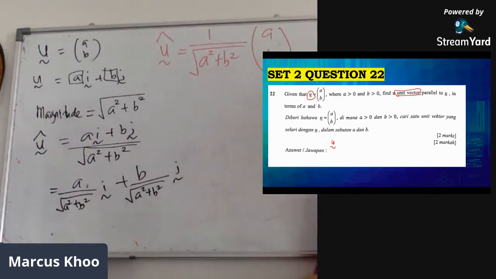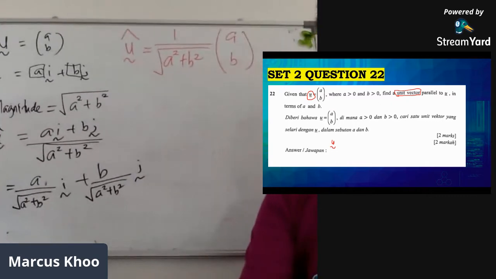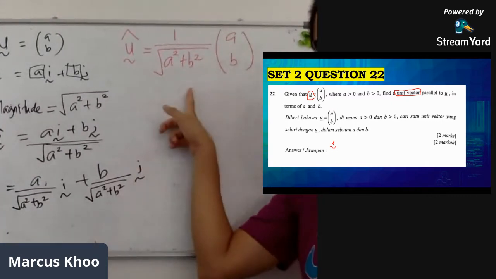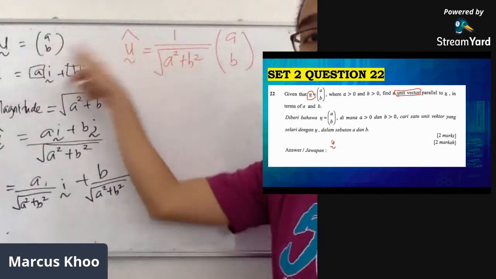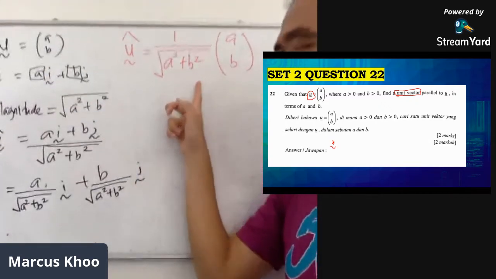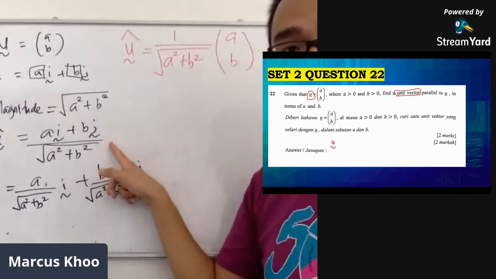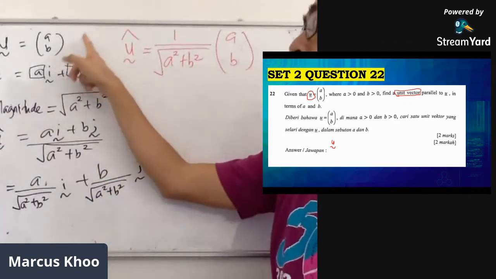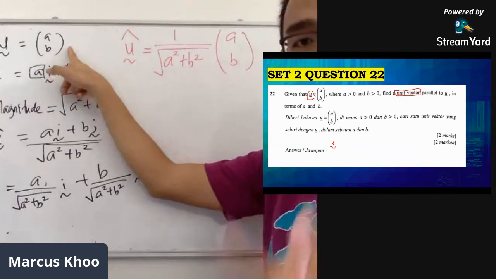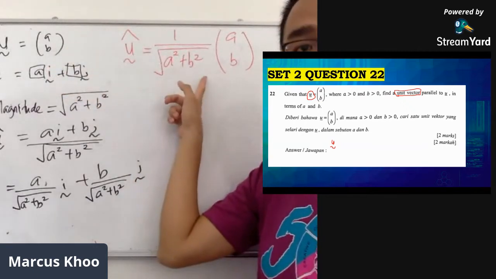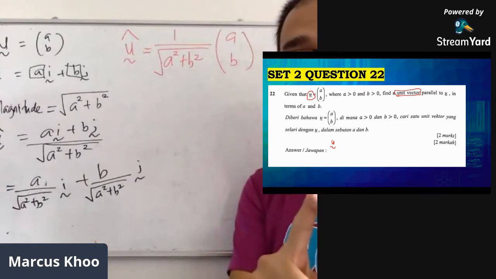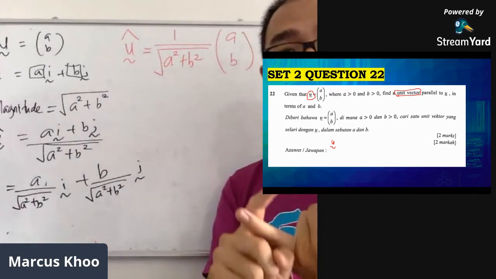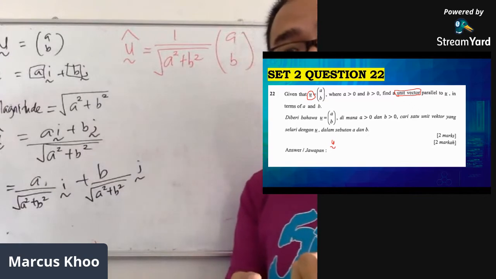So this is how we will write it. I'm going to change this over. This is how we will write this, so that it looks like this shape. And that's the point of this. Actually, to me, this is okay. But since the original question gives you in this form of vector, I would suggest that you use this form as well to answer. But basically the step is still the same. Find the magnitude, divide the original vector with the magnitude itself.